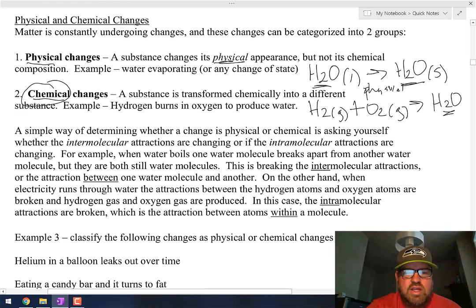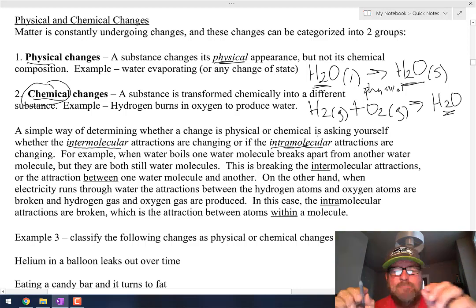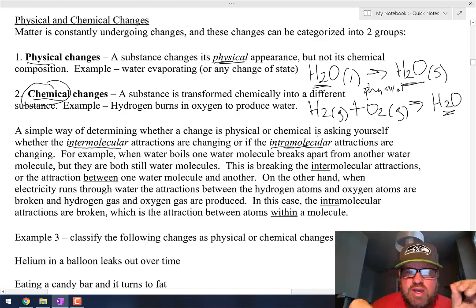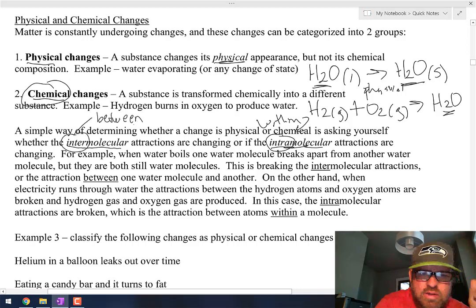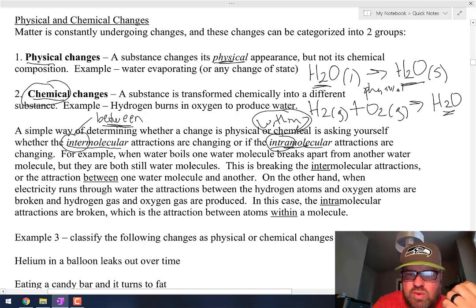Okay, and here's just a little bit more additional information about this. Okay, a lot of times you're going to hear the term intermolecular versus intramolecular. Okay, and the difference between those two is intra means within. Okay, so within the molecule itself. Well, inter means between. So this is between one molecule and another, and this is within one molecule.